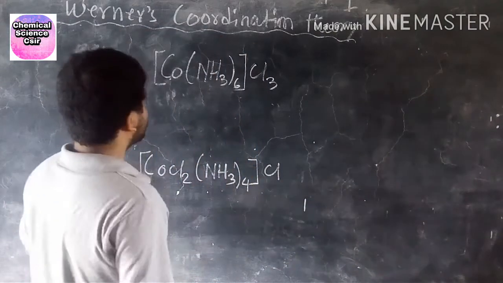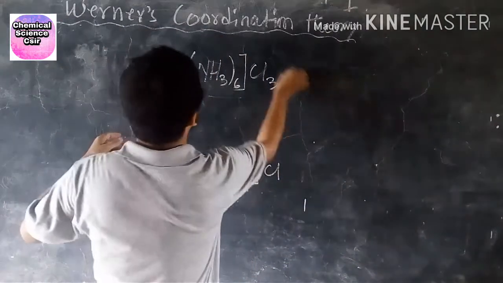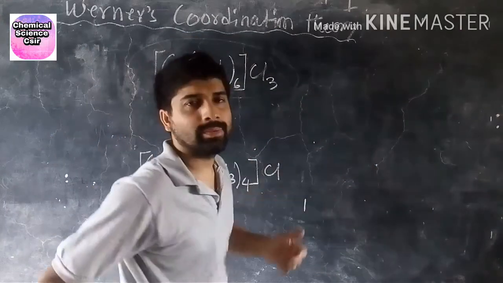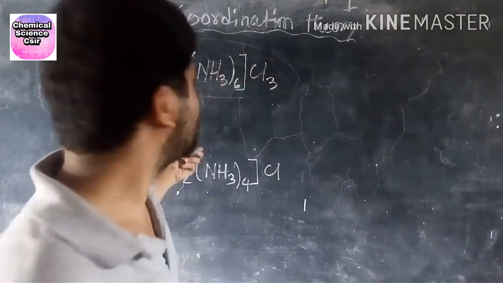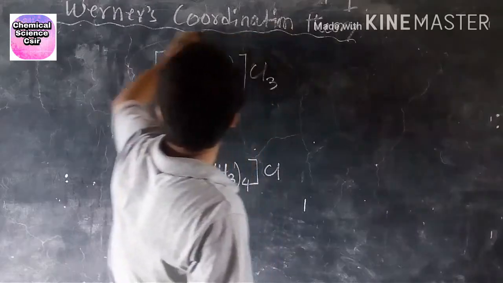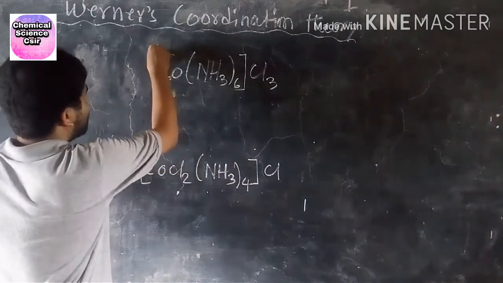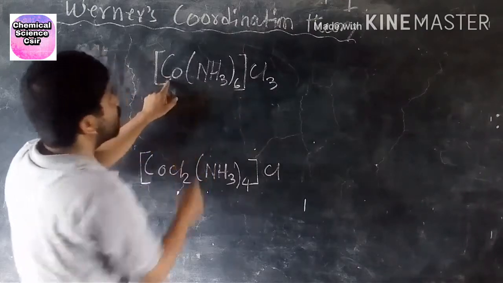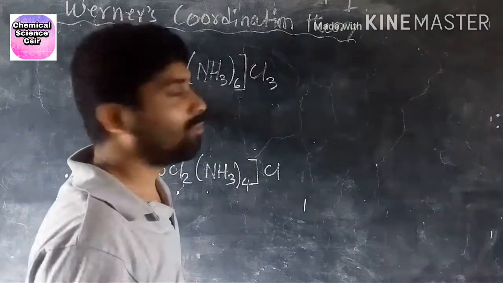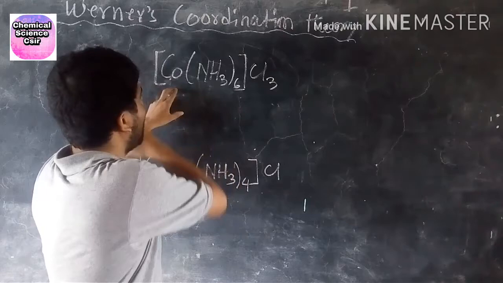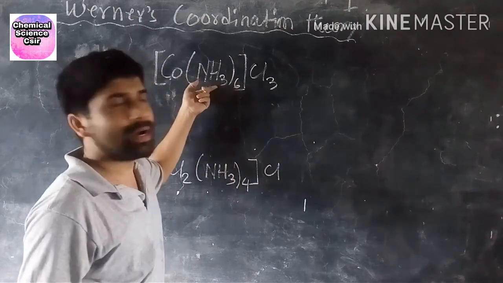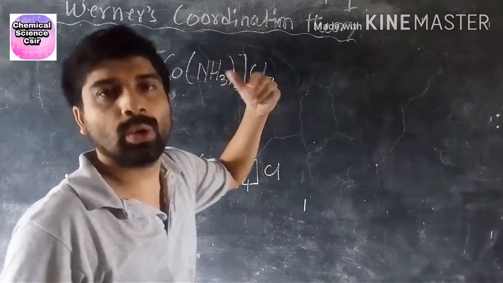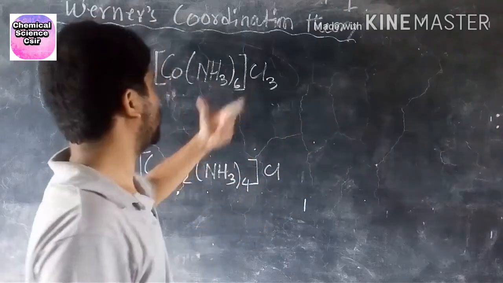First of all, this whole thing is a coordination compound. Inside the third bracket, this Co is the cobalt atom, this one is ammonia, and this is chlorine or chloride.